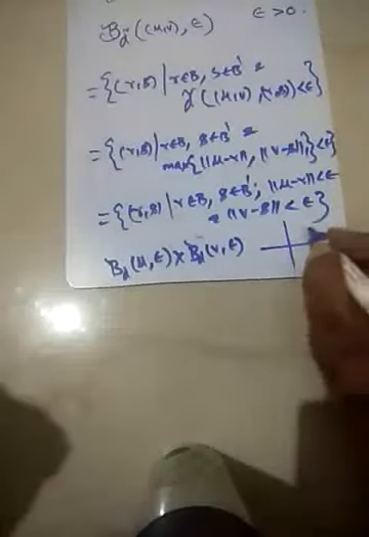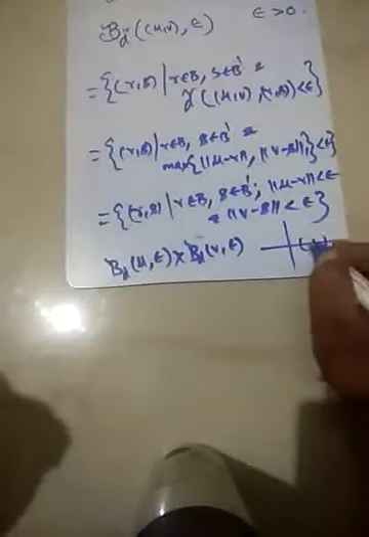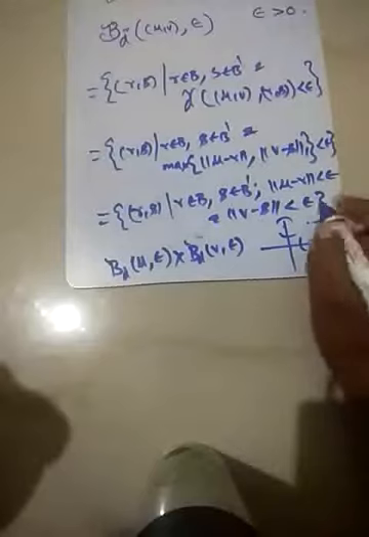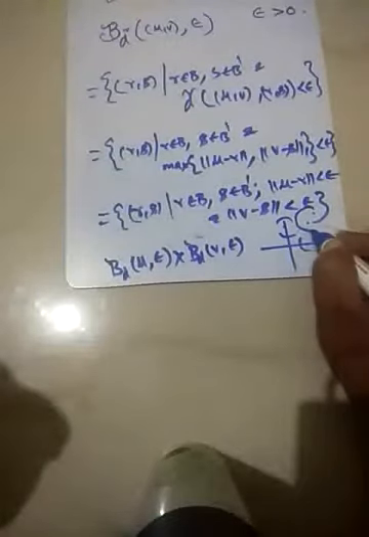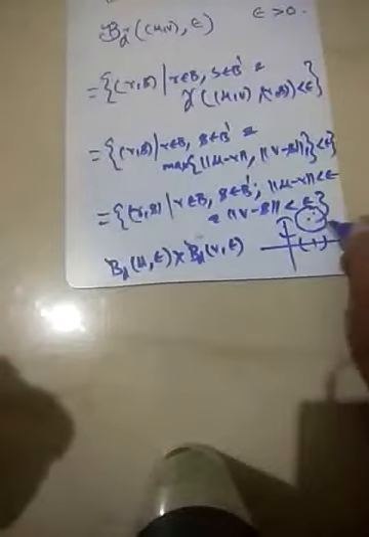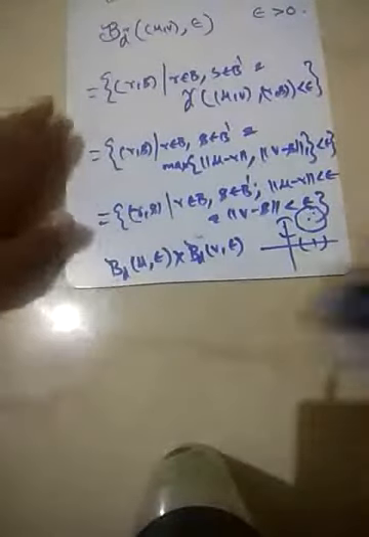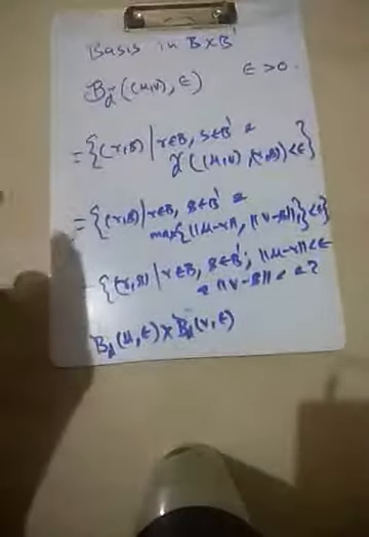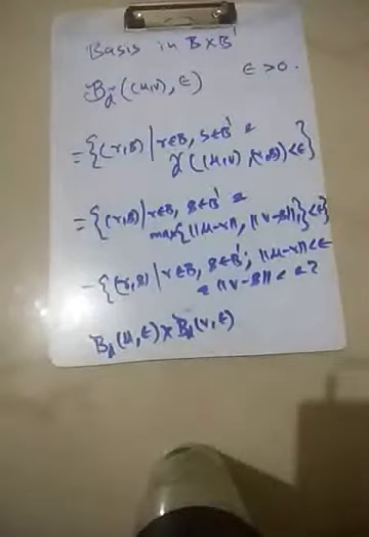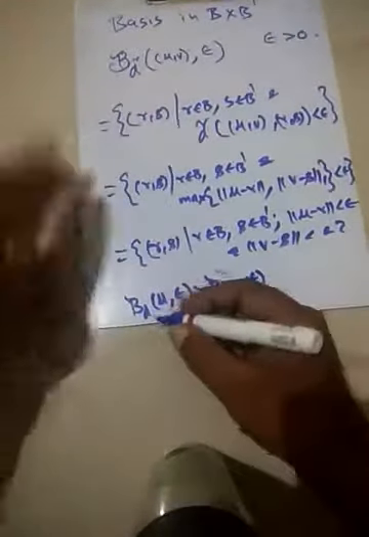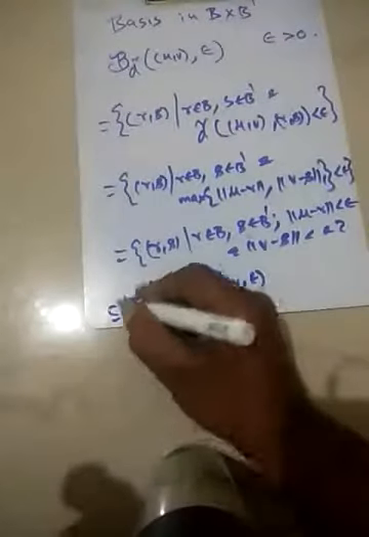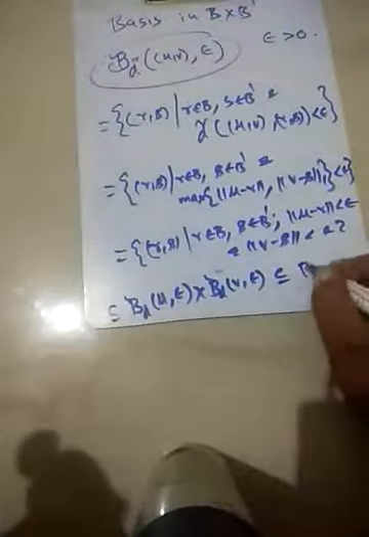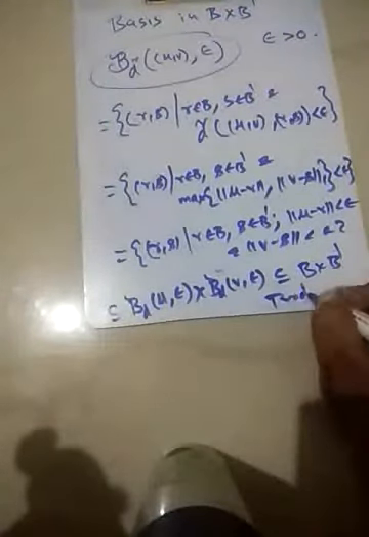as, if you have this around this point, suppose this is the maximum, so this is the radius, you draw a ball around this thing, it sort of looks like this. So what is easily seen is that this ball is contained in this thing, and this is a typical open set in B cross B dash with respect to the product topology.